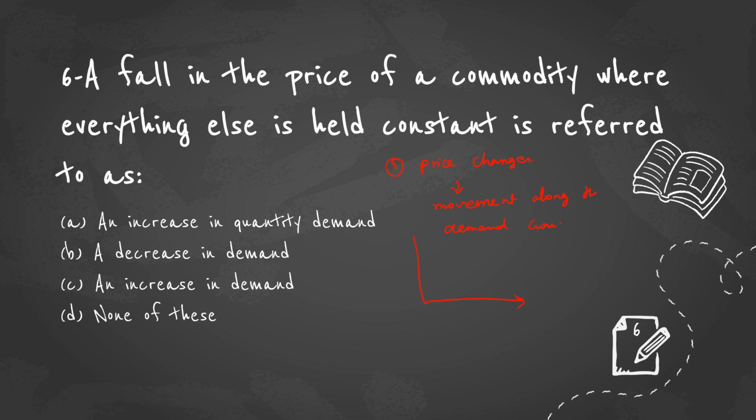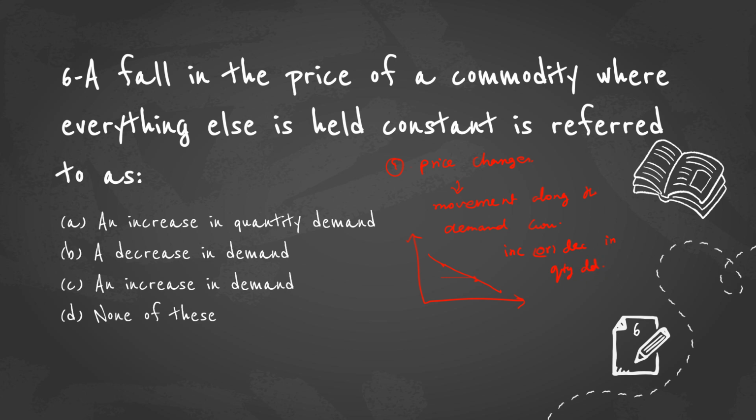This is the demand curve. So there will be an upward or downward movement along the demand curve. This we refer to as increase or decrease in quantity demanded.